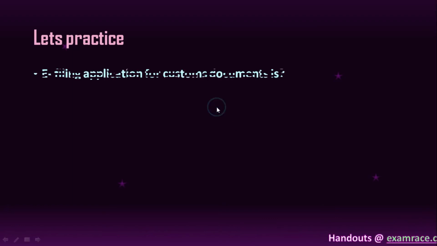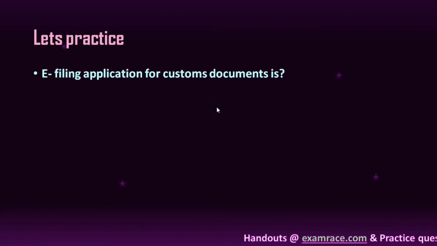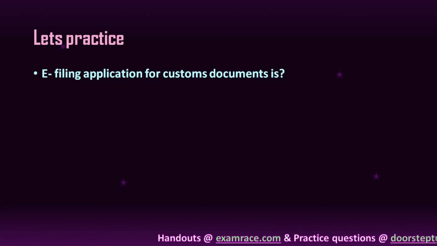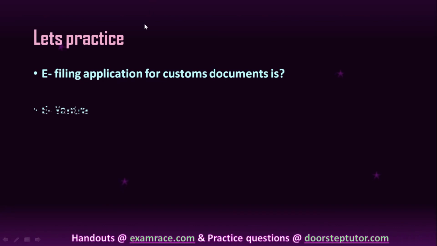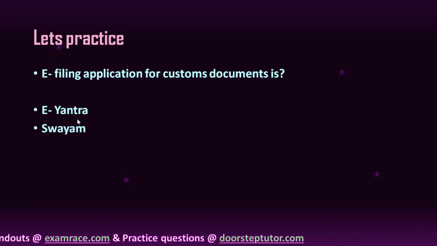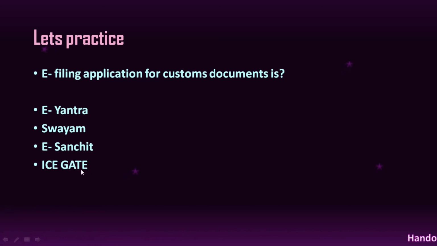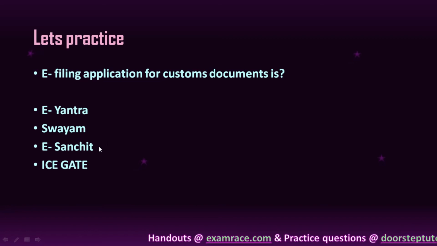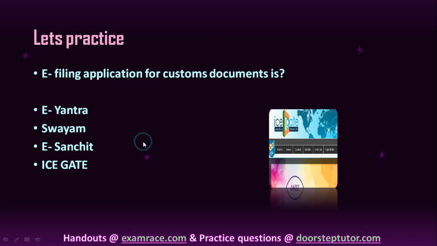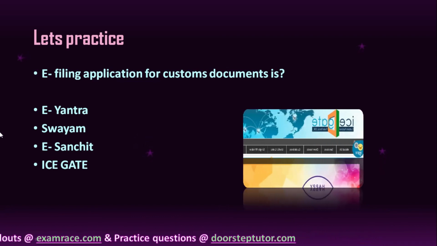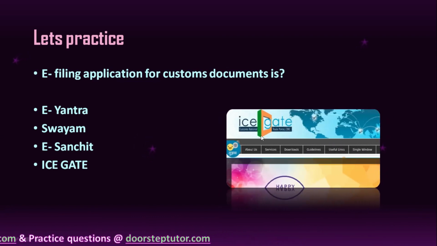Now, let us practice some important questions. So, e-filing application for customs departments is through e-yantra, swayam, e-sanchit, or ICEGATE. See, we discussed that ICEGATE is the portal which is used to export the goods, right? So this is the right answer, and e-sanchit is basically the app through which we file the documents, right? So this, you can see the website of the ICEGATE portal, right?